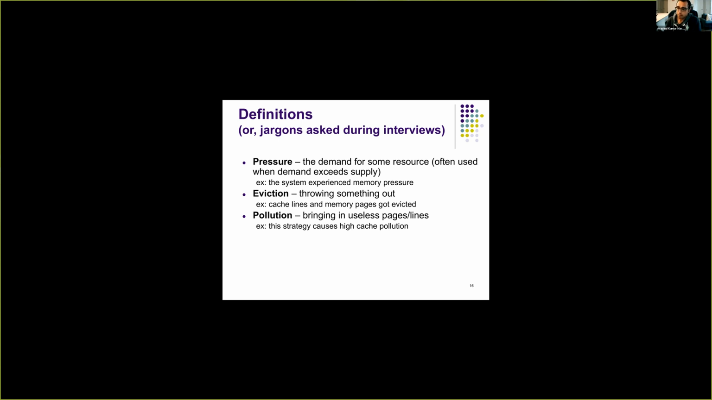Pollution is bringing in useless pages or useless cache lines. For instance, bringing useless pages into the main memory causes page pollution. Similarly, bringing useless memory into the cache causes cache pollution. By useless, here, we mean they are not used by the process.